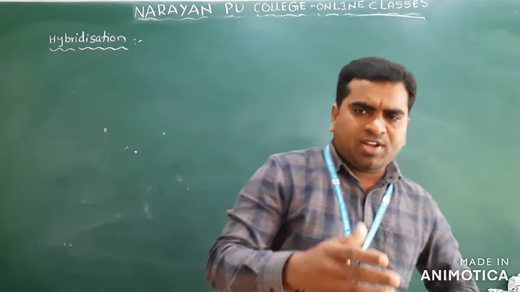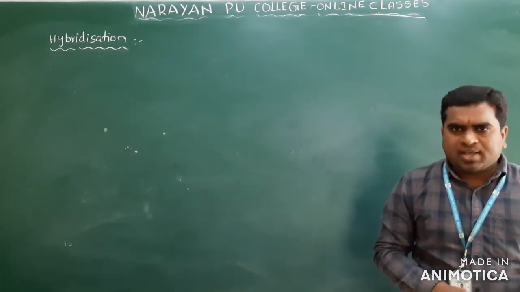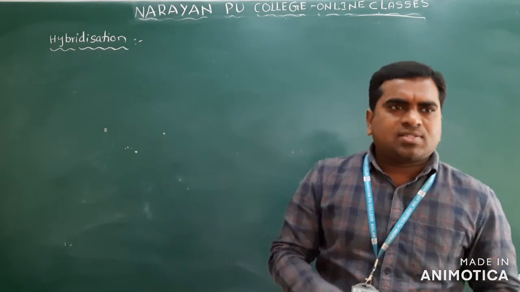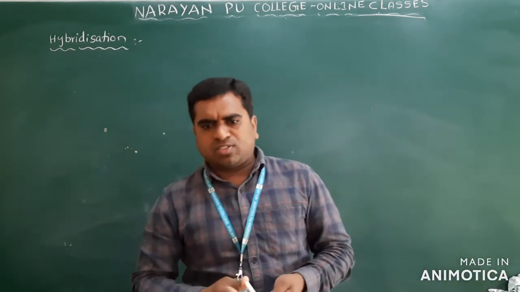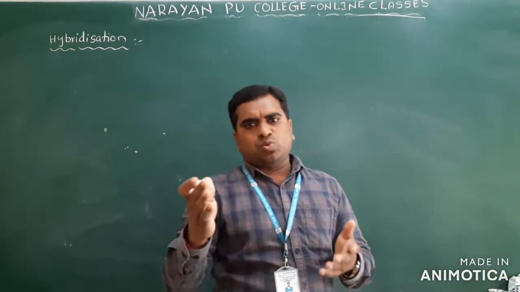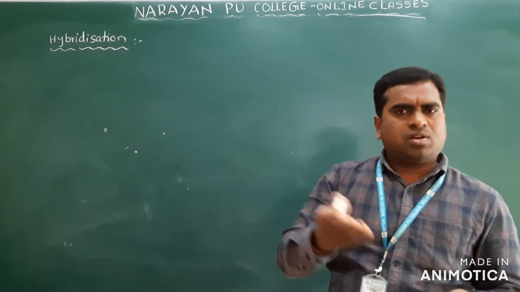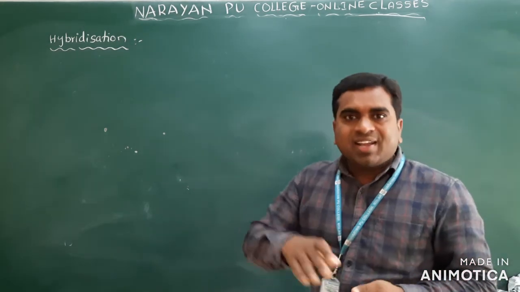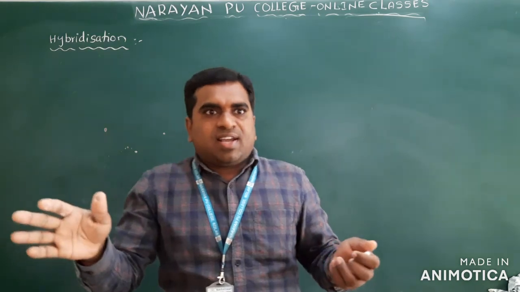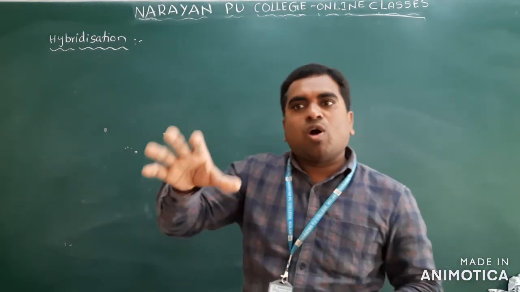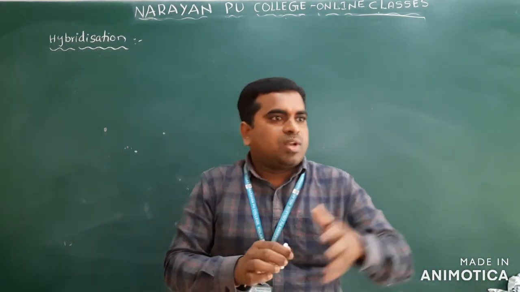I will take a simple example. In a class, some students are there. We conducted an examination, and different students get different marks. We are not considering who got the highest marks or who got the least marks.